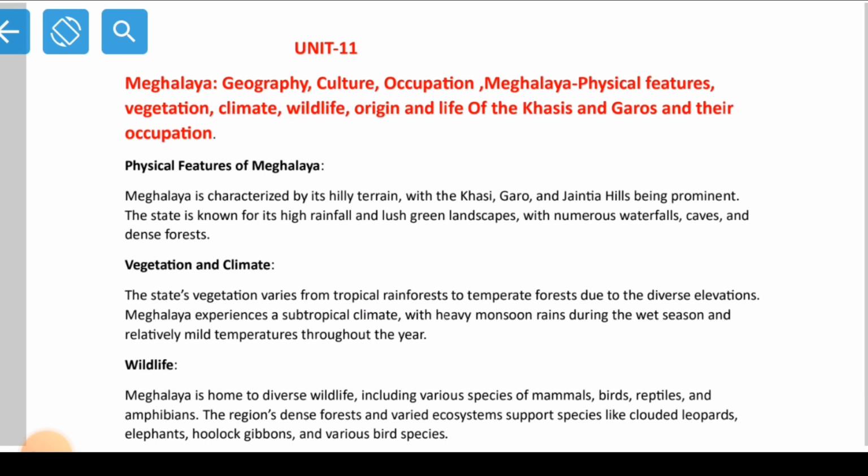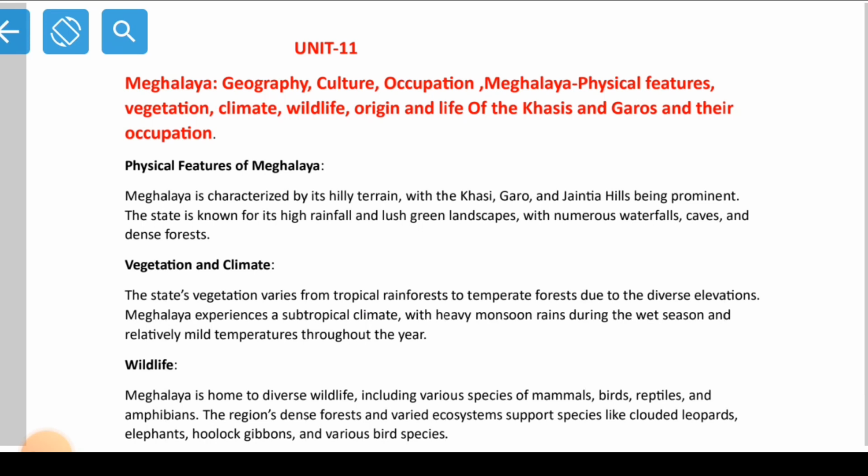So we should be very proud of it, right? Then we have full of vegetation, dense forest, national parks also. So we are very lucky, we have enough vegetation, we have good flora and fauna. We are very lucky beings, being in the state of Meghalaya.